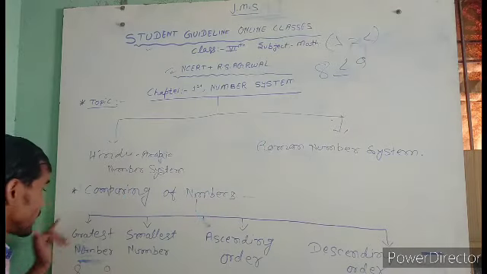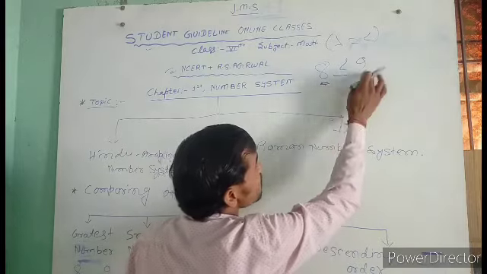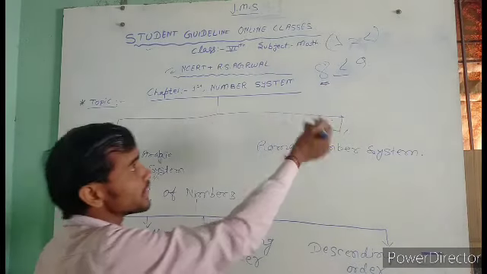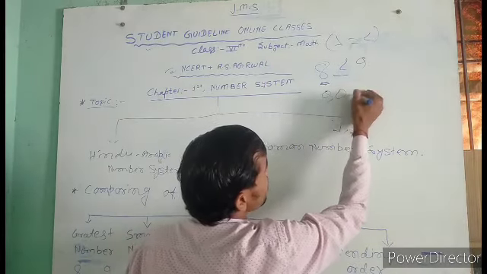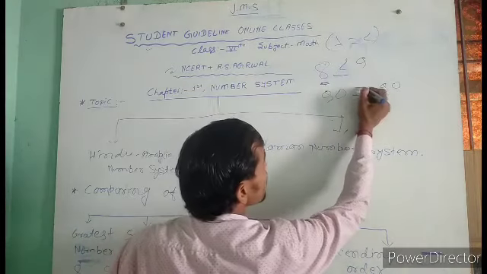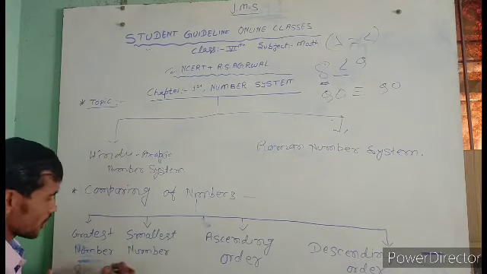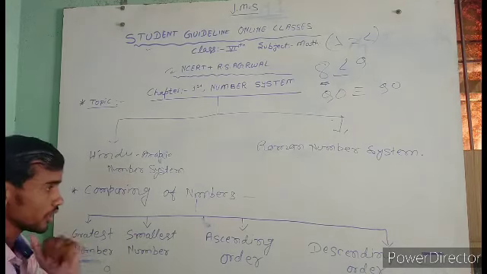That is the greatest number, and the smallest number means 8 is smaller than 9. Another example, 19 and 19, both are equal, it means 19 is equal to 19.